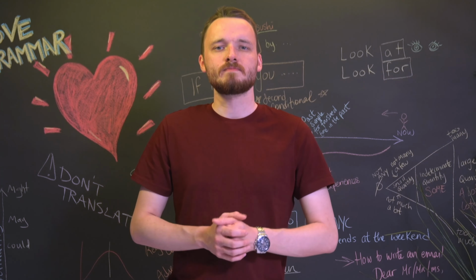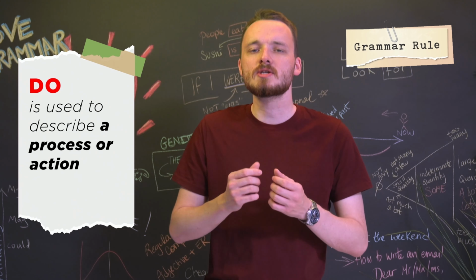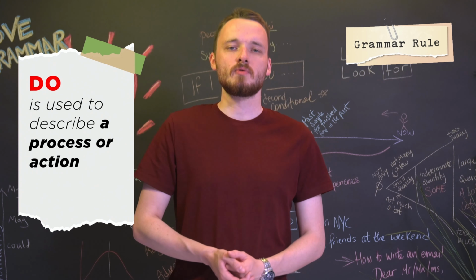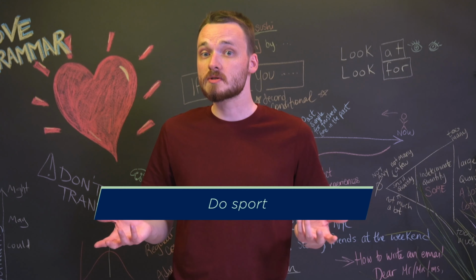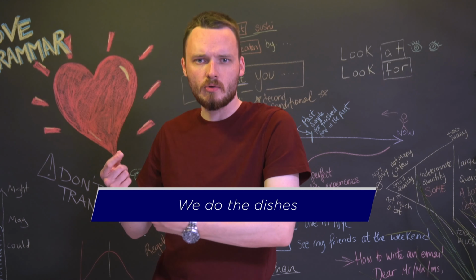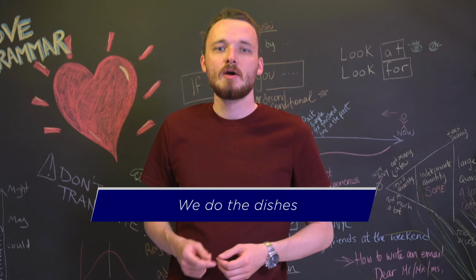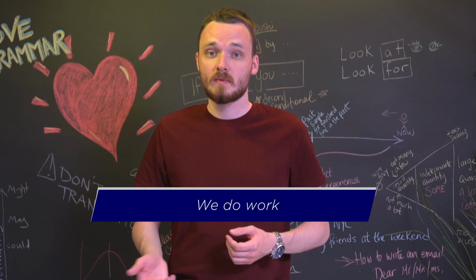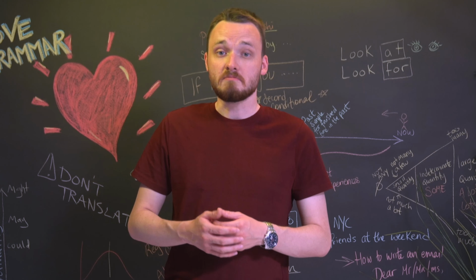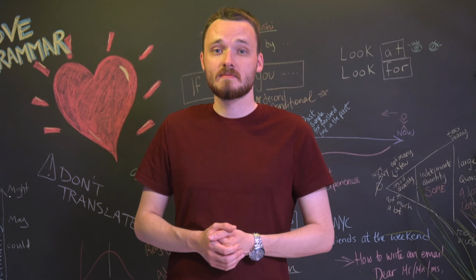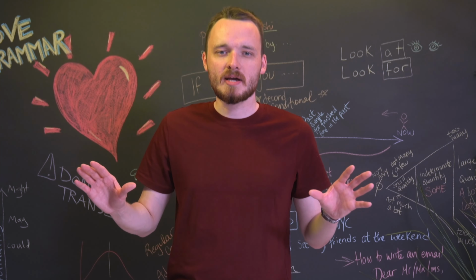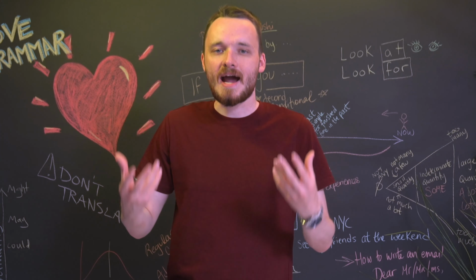Let's look at do. Now, do is used to describe a process or an action. Some examples for you. We do sport, or we do the dishes. There is a process going on here. You don't create the dishes. We do work, or you do a course. You do your hair. You could even say you do your best. As you can see from these examples, nothing is being created here. You are describing an action.